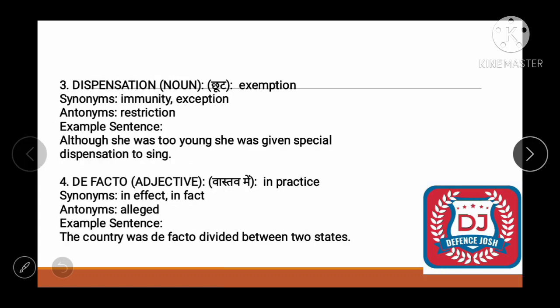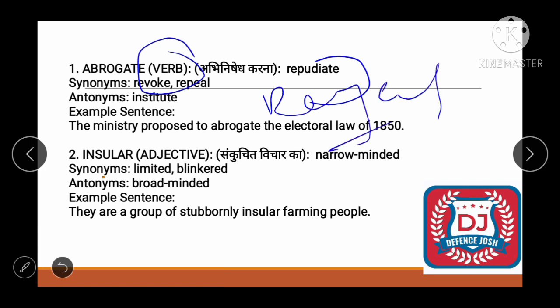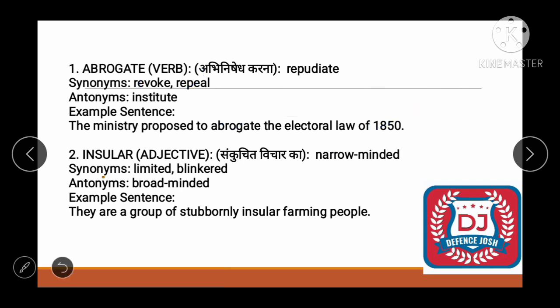So see, friends, what all are these? First one is abrogate. Abrogate is a verb which means repudiate. Repudiate means reject karna, right? See friends, synonyms would be revoke and repel. Repel means cancel. What does revoke mean? Okay, revoke means reject karna or officially cancel karna.